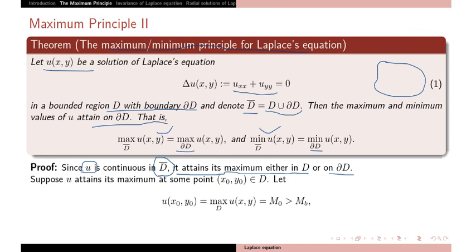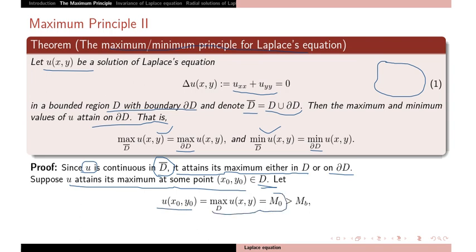A continuous function takes its maxima on a bounded closed set. So let us say it attains its maxima at some point (x0, y0) in the domain D, not on the boundary. So u(x0, y0) equals the maxima over D bar.